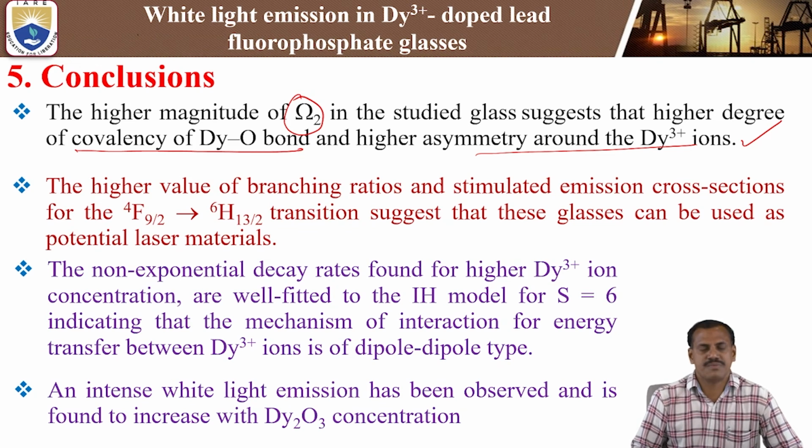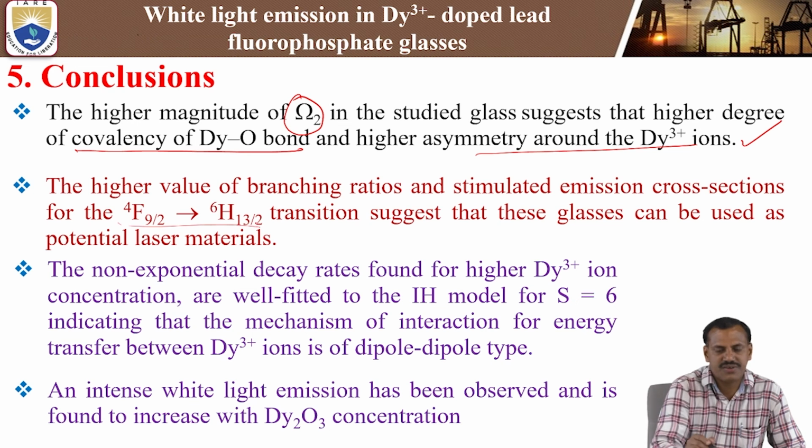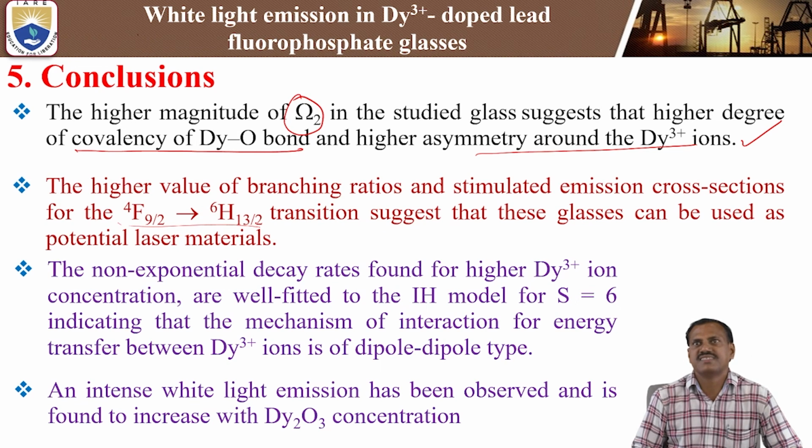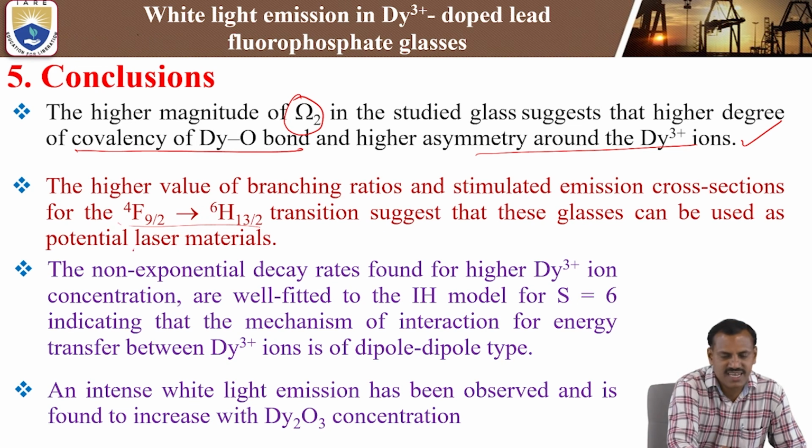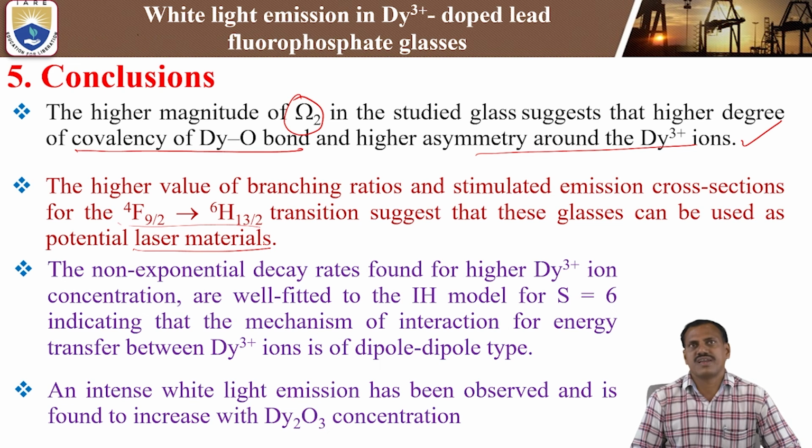Next, in the emission parameters, the higher value of branching ratio and stimulated emission cross section of the 4F9/2 to 6H13/2 transition suggests these glasses can be used for potential laser transitions. So for laser applications we are using this transition because we have a strong emission band at 4F9/2 to 6H13/2. That is why it is used for yellow laser applications. Also, we can use it for the dysprosium-doped